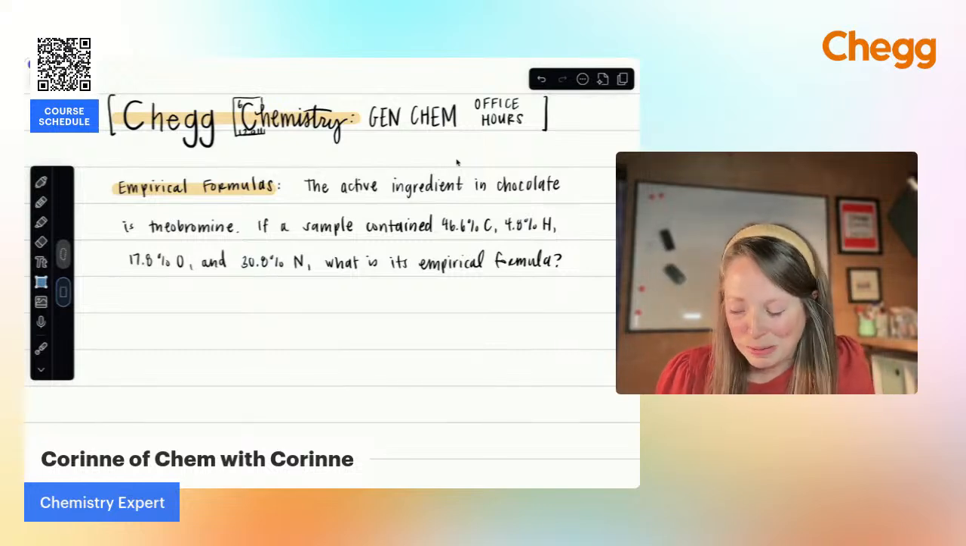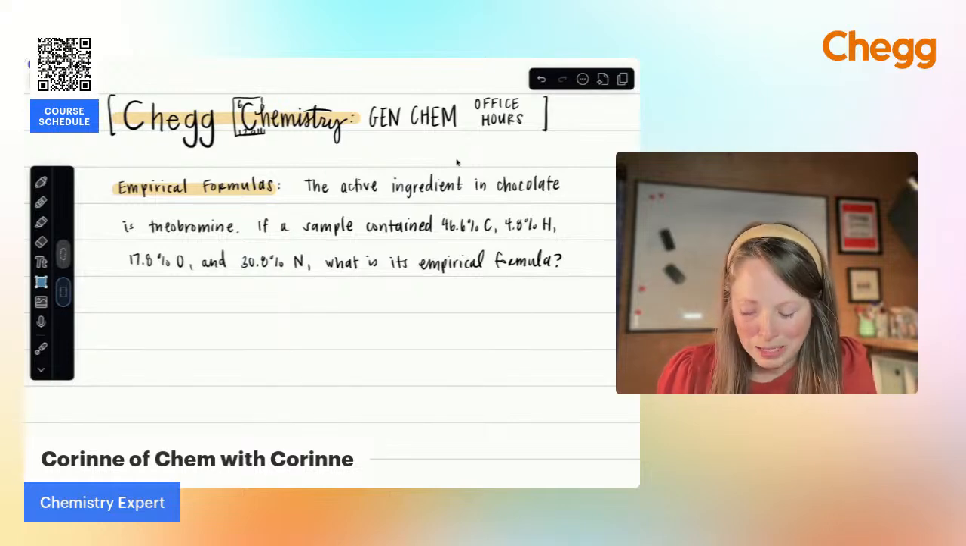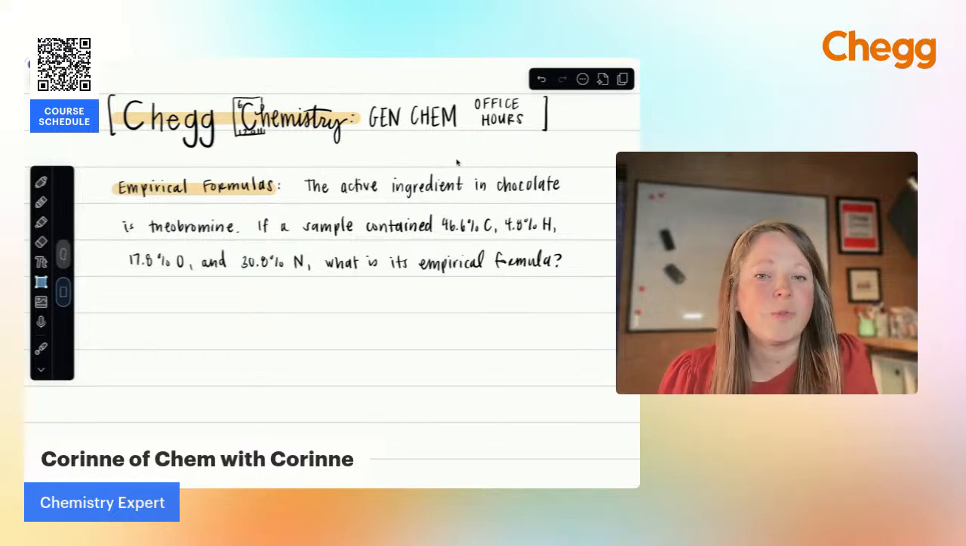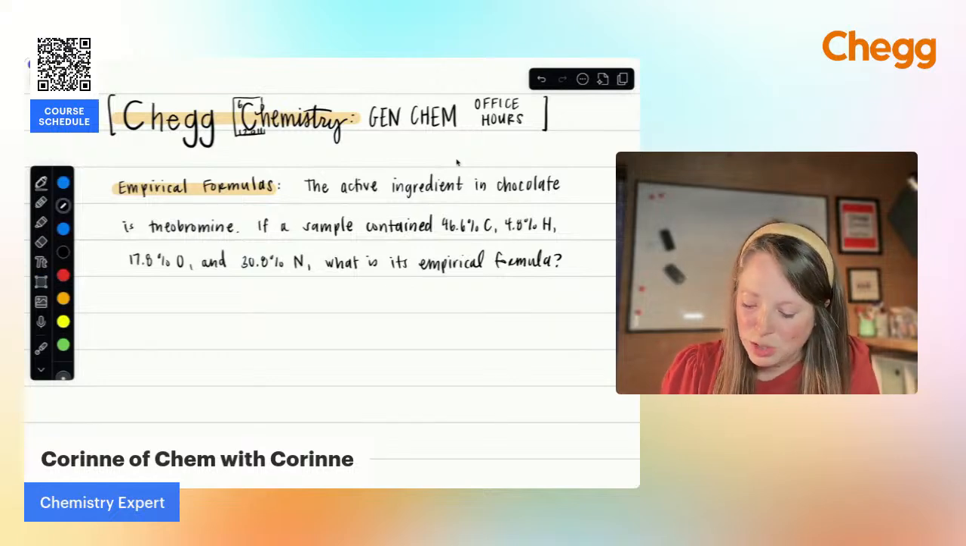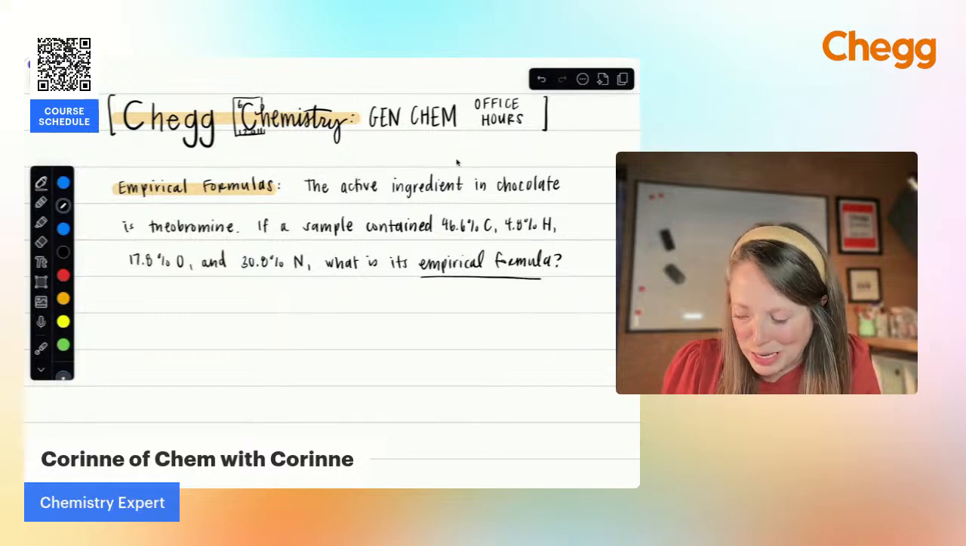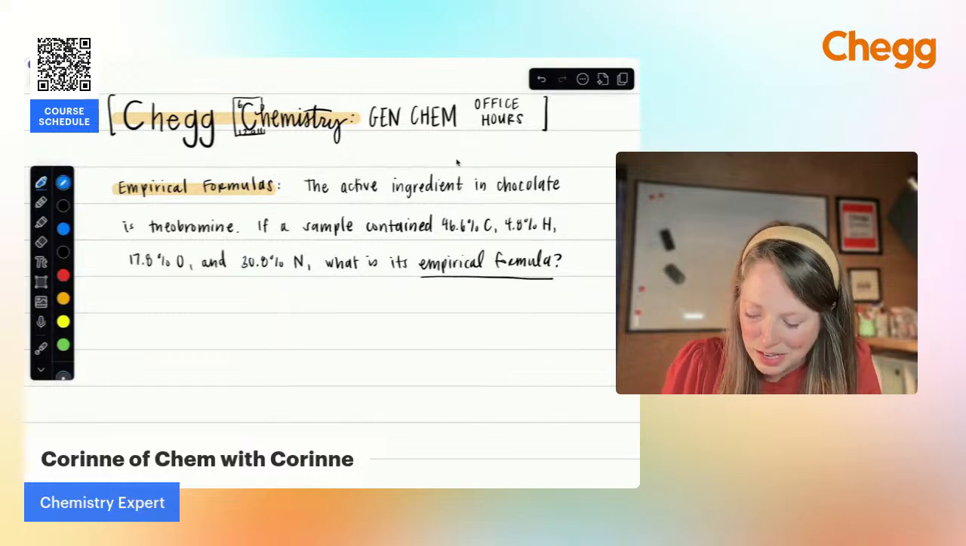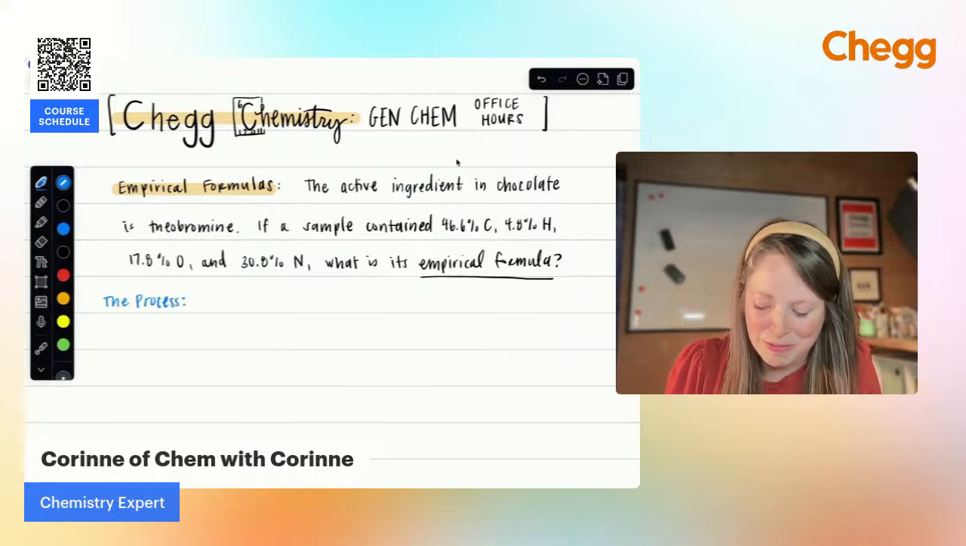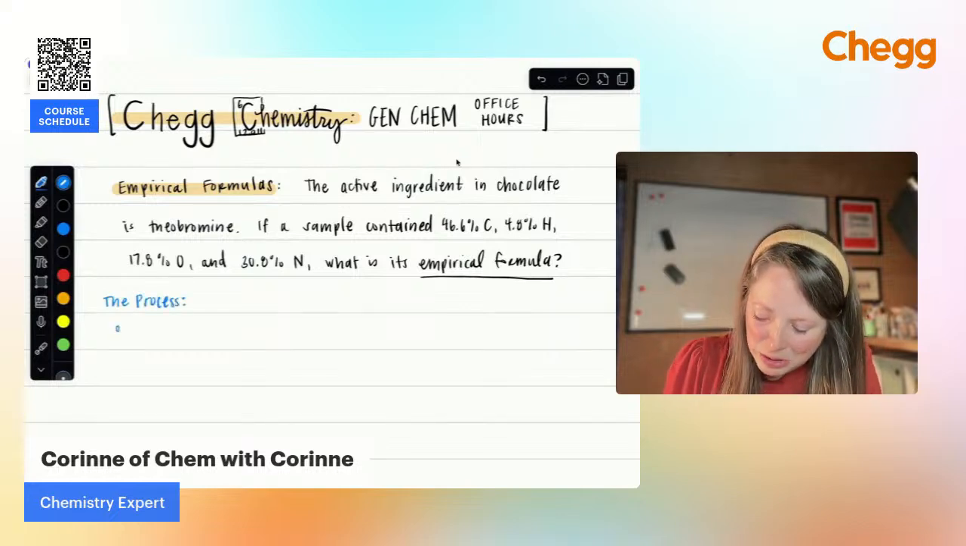So I have this practice problem already written out here. We have the active ingredient in chocolate is theobromine. If the sample contained the following percent composition, what is its empirical formula? So with this, I do have a little rhyme to help you remember this process. Just bear with me for a second while I write this out. It's a little rhyme.